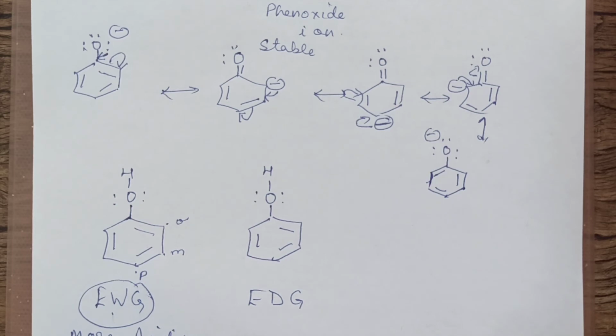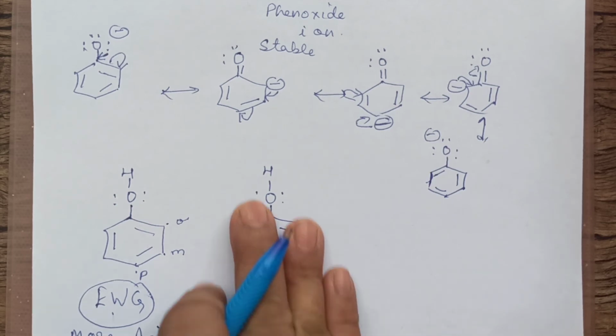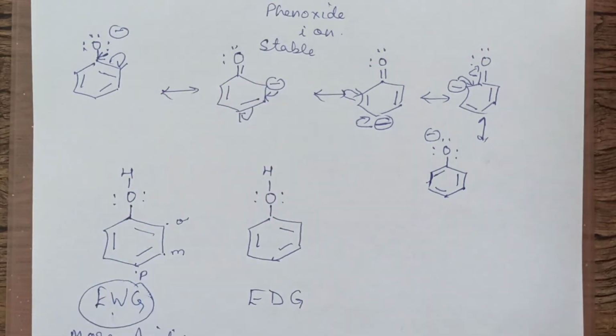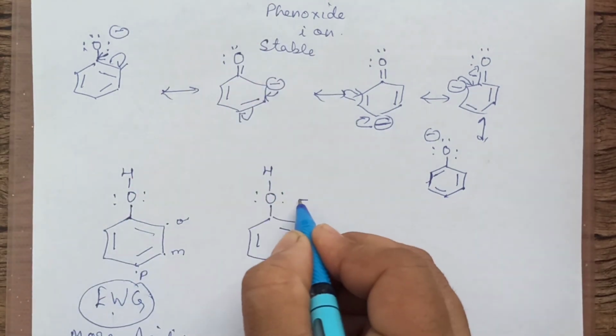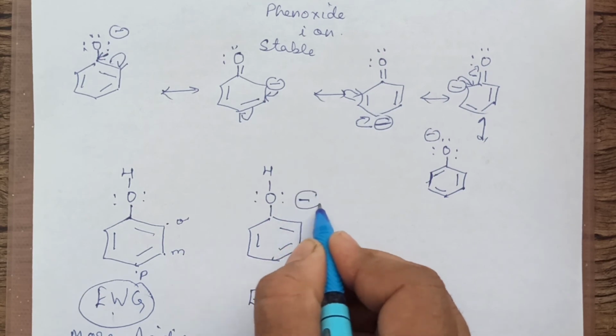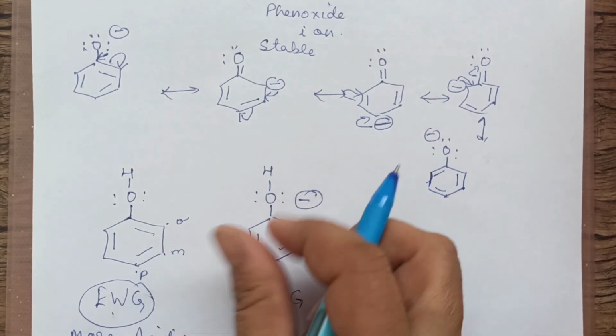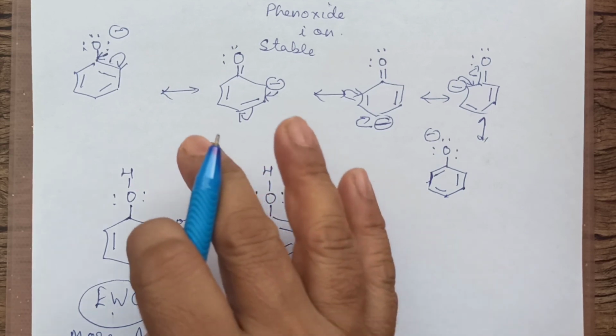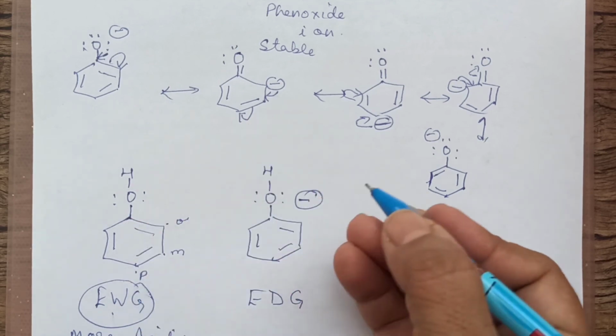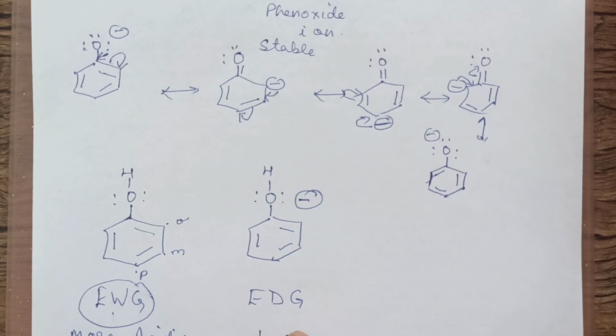If any electron donating group is there, something which is pushing electrons towards O, making this more negative, H will be held more tightly. Negative and positive will attract. It will hold H more tightly, will not allow H to come out easily. That means it will make phenol less acidic.